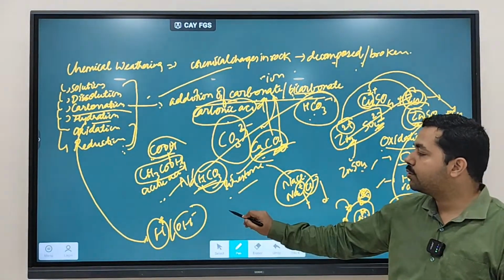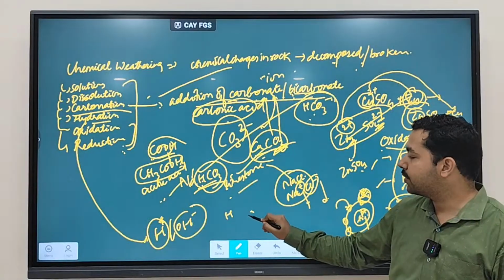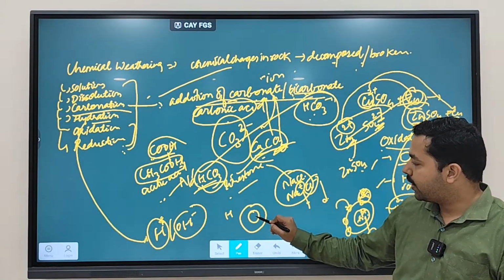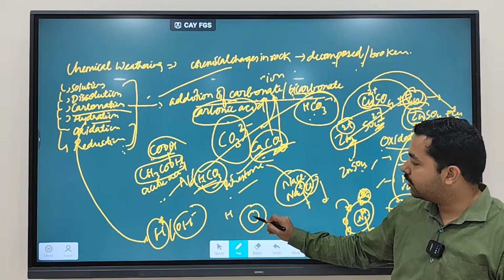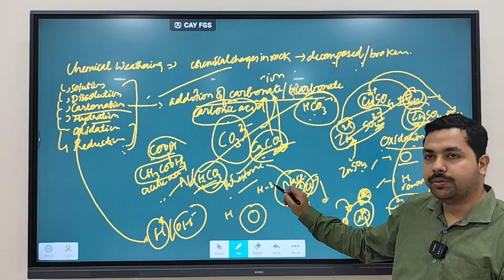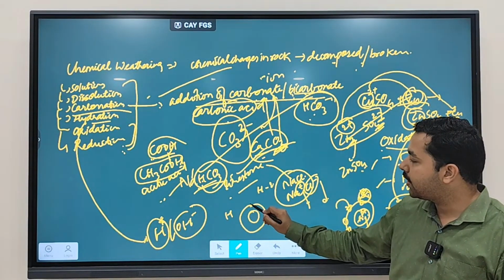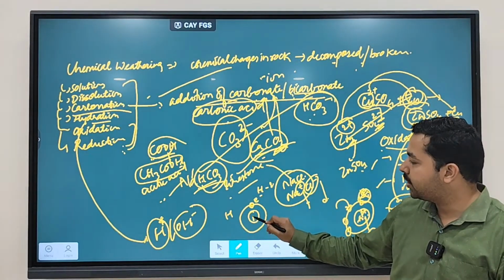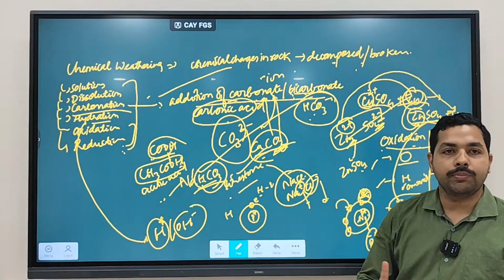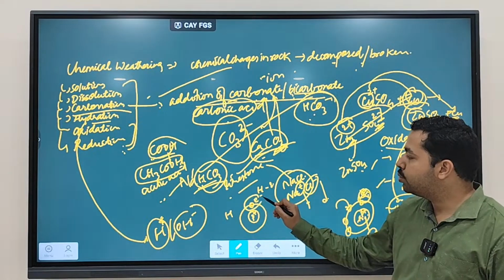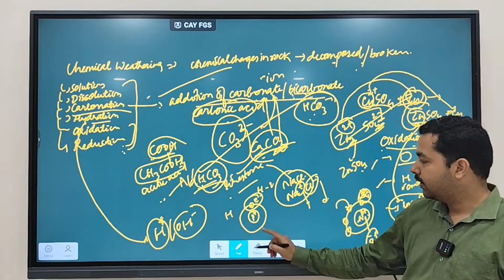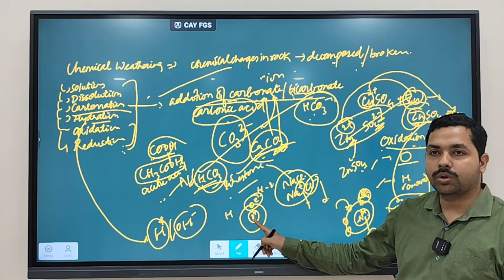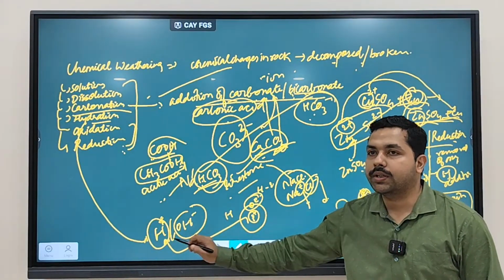H plus means hydrogen. Hydrogen has the first atomic number, no? So we discussed how many electrons hydrogen will have? One electron. How many protons hydrogen will have? One proton. Clear? If hydrogen loses this electron, then what will happen? It will only have a proton, and this proton is referred to as what? H plus. Clear?